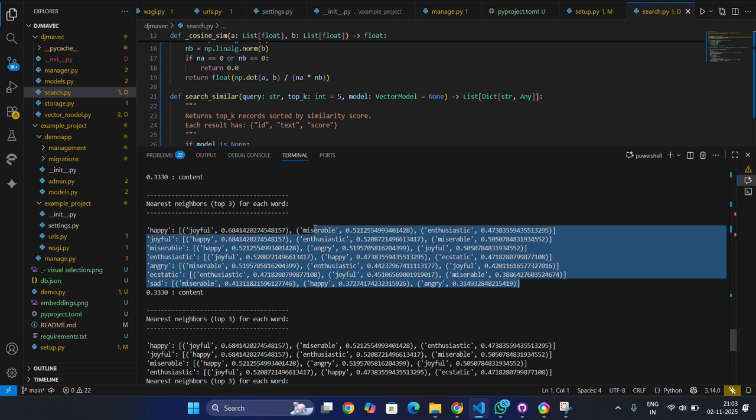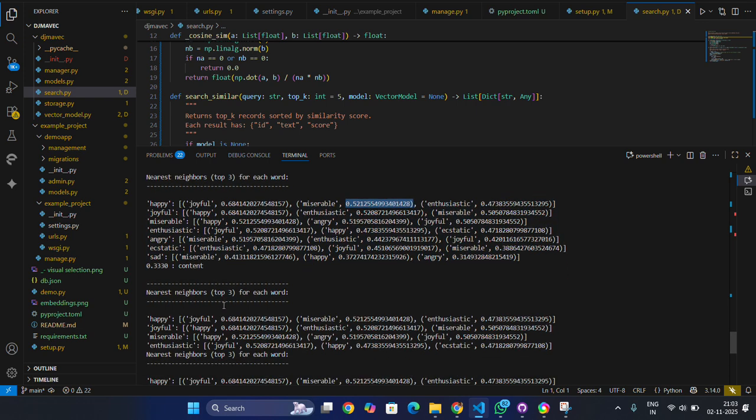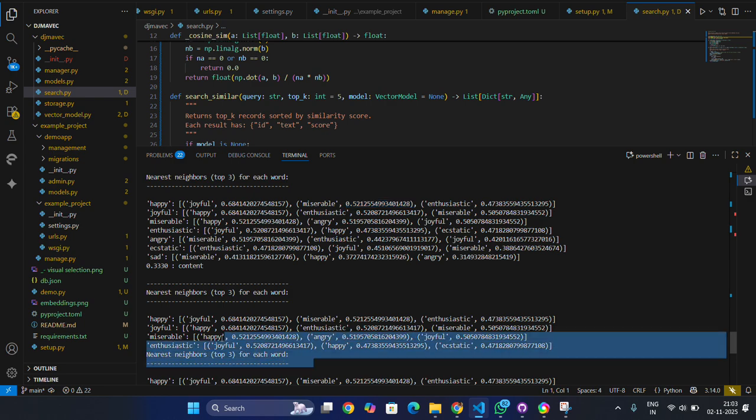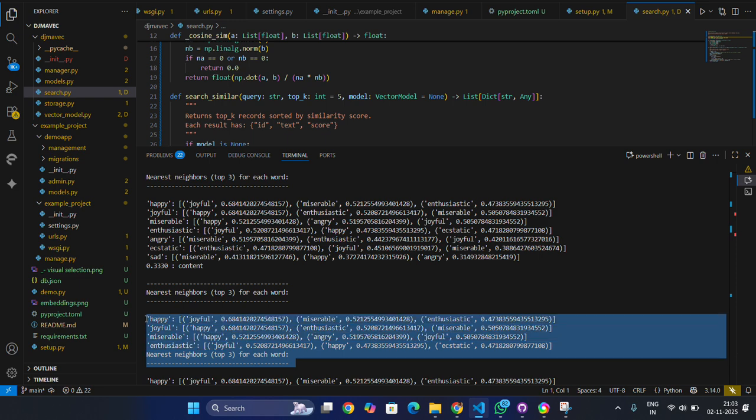During a search, the query is also embedded and cosine similarity is computed to find the most semantically similar records, as seen here. The most similar ones are shortlisted from MariaDB. All of this happens inside Django's ORM layer, so there's no need for any external API calls.